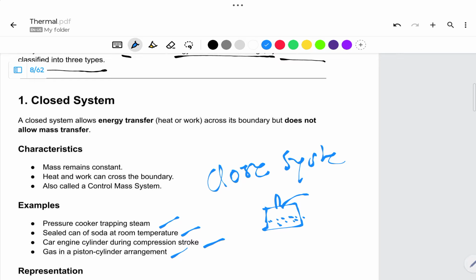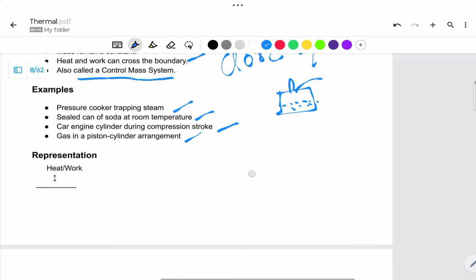So the mass remains constant, and heat and work can cross the boundary. It is also called a controlled mass system, because the mass is not changing. So that is called a closed system.